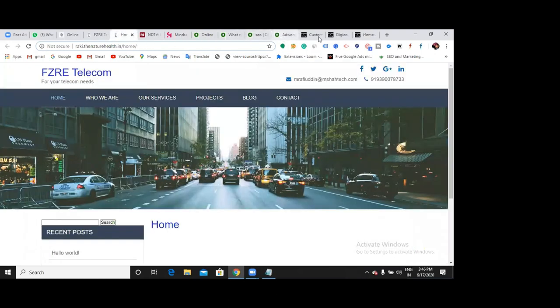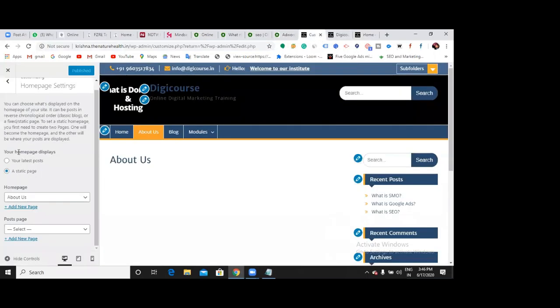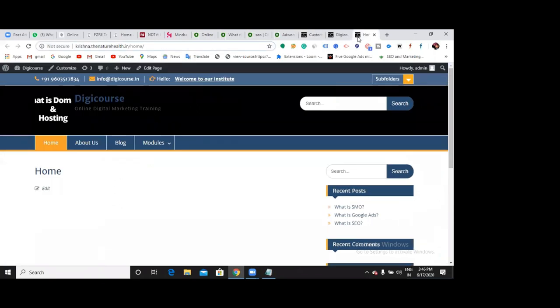Okay, where is my dashboard? With only one option, either you want to make it a static or dynamic website, that is the homepage settings. Go there and choose what type of website you want. So let us say you want to have some fitness blogs and start that kind of website, just go and use this latest post. If you are providing some kind of services, just go and use this static page.